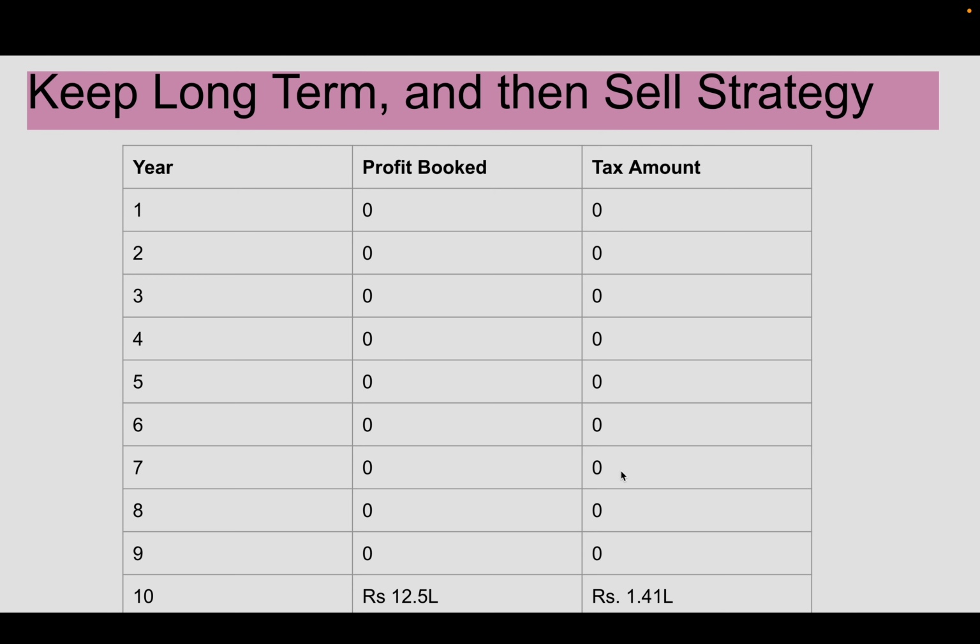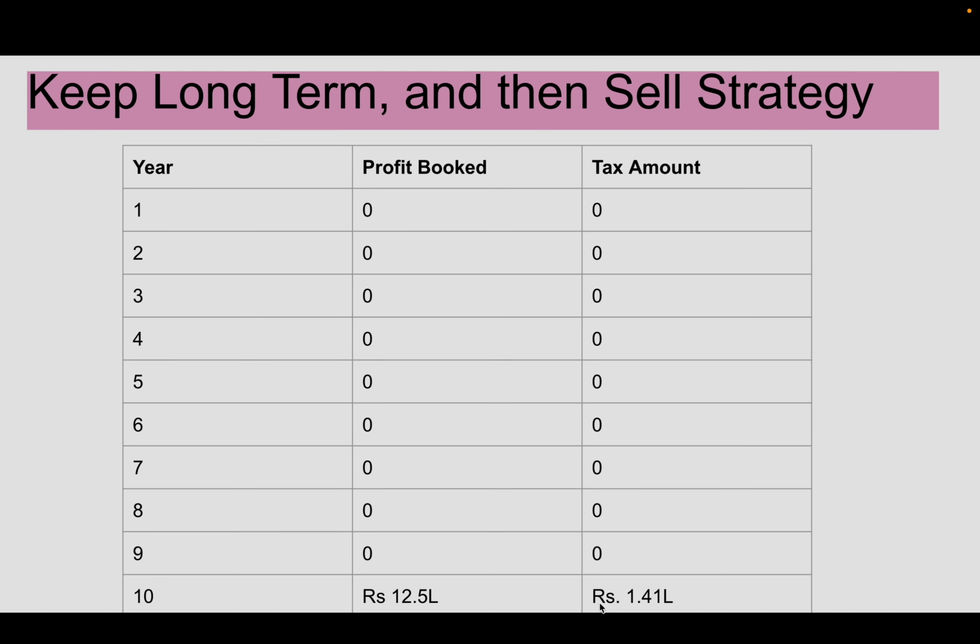Now let's look at the keep long term and then sell strategy. I believe in this stock, as I did in the profit harvesting one as well, and I'm going to sell it all together after 10 years. So let's say I booked zero profit in the first years, and in the last year I booked a profit of 12.5 lakh. So let's deduct the 1.25 lakh exemption in the 10th year, and the total taxable profit will be 11.25 lakh.